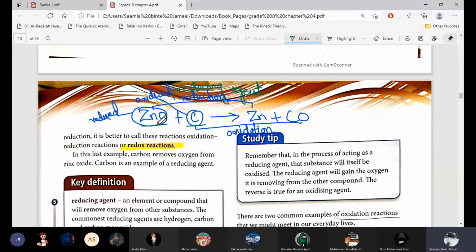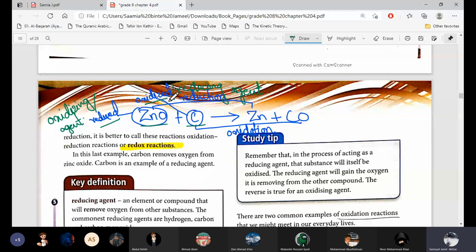And oxidizing agent is the one which is adding oxygen to the other. So which one is giving its oxygen to the other? Zinc oxide, full zinc oxide, which is giving oxygen to the other. Zinc oxide is giving its oxygen, adding oxygen into the carbon. So zinc oxide is the oxidizing agent. Okay, the substance which is reduced, it is the oxidizing agent.